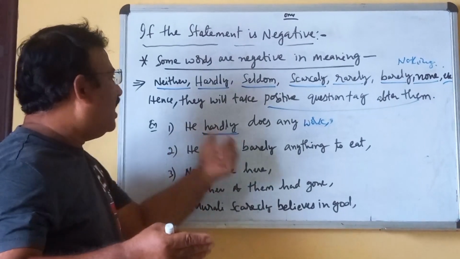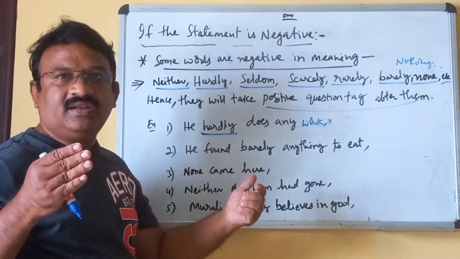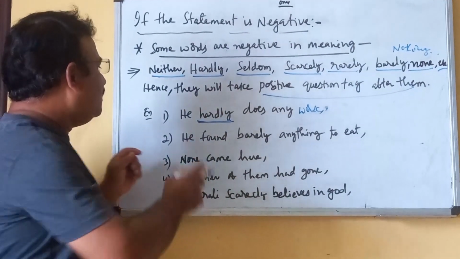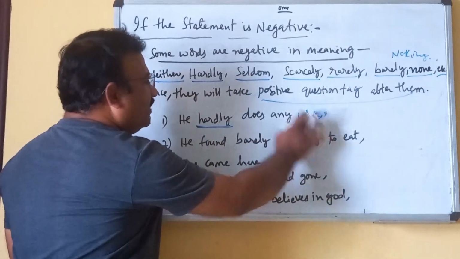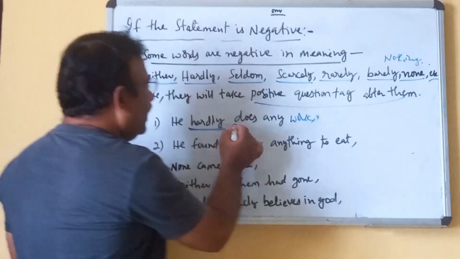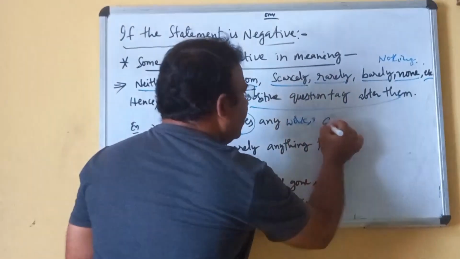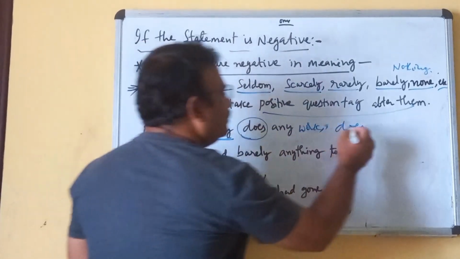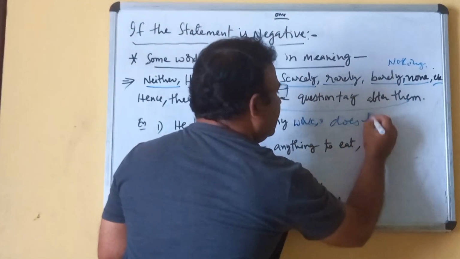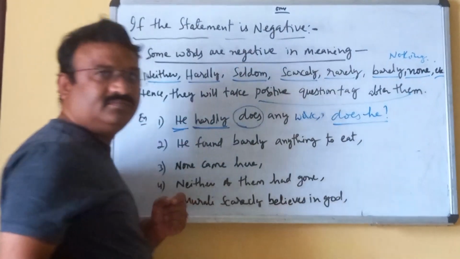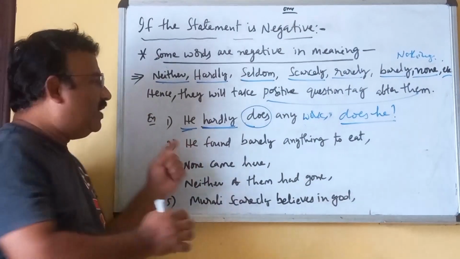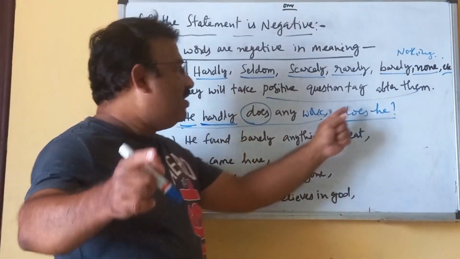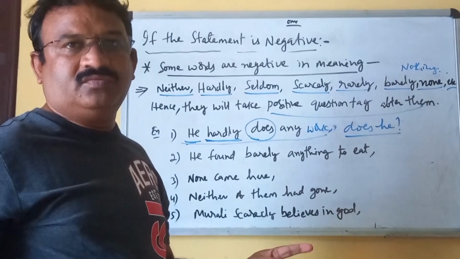He hardly does any work means he doesn't do any work. So here "does" is the helping verb and he is the pronoun. So, does he? Here we have to remember this statement is negative, so the question tag would become positive.